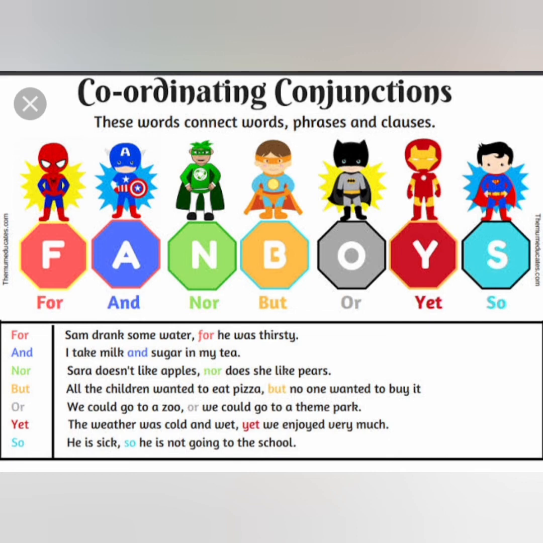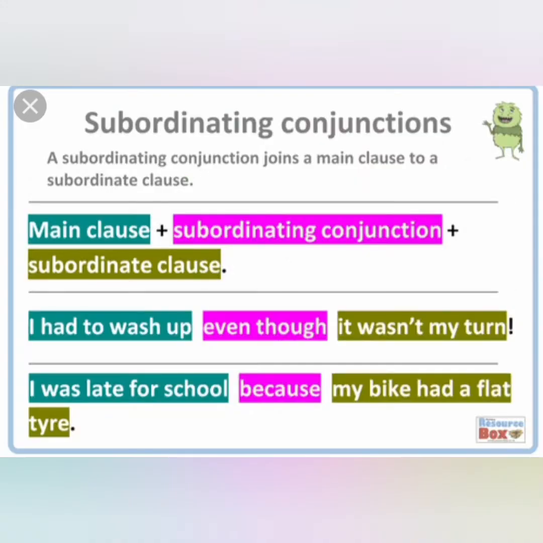I take milk and sugar in my tea. It is one independent clause. Sarah does not like apples, nor does she like pears. All the children wanted to eat pizza, but no one wanted to eat it.